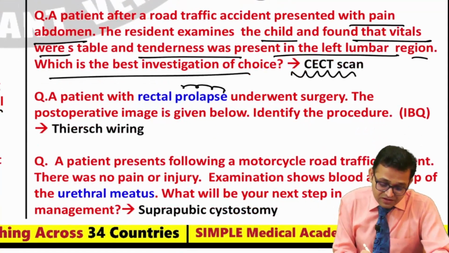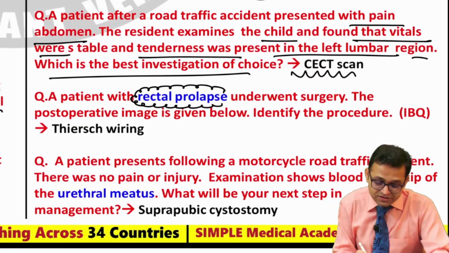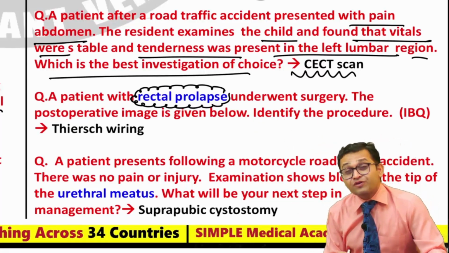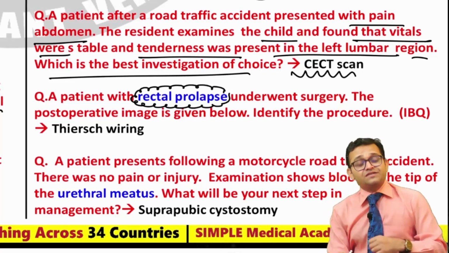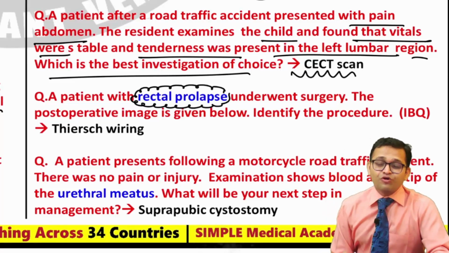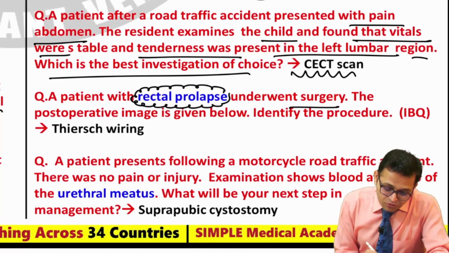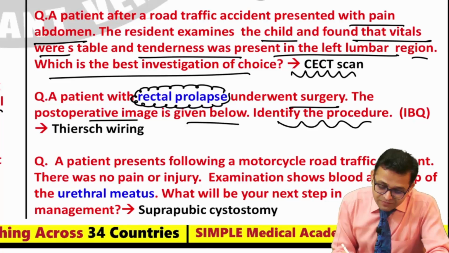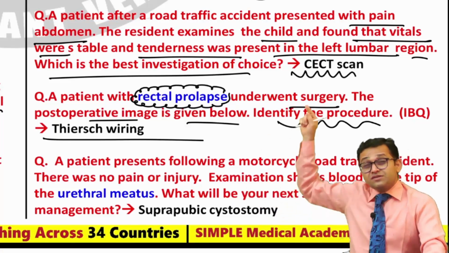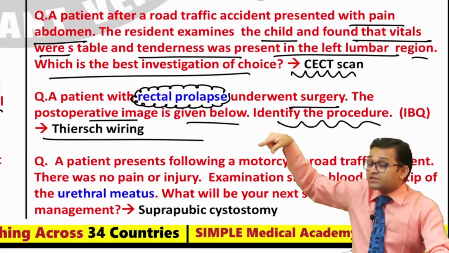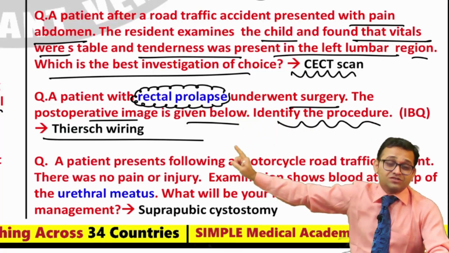Again, can you see the rectal carcinoma, rectal mass, anal canal mass along with rectal prolapse is an important topic. So what are the supports of the rectum, what are the supports of the uterus, that is an important topic which we discussed in our anatomy part. Yes, underwent the surgery, the post operative image is given below. Identify the procedure, so you have to look in surgery at the Thiersch wiring procedure, our support of the uterus, the rectal prolapse condition, what the different treatment surgeries are, you have to look.